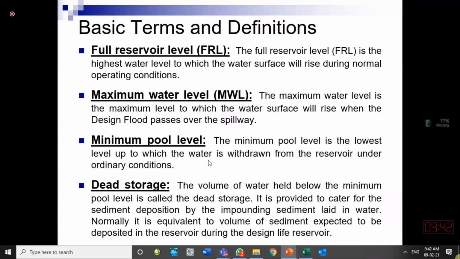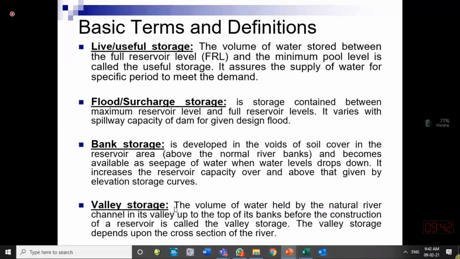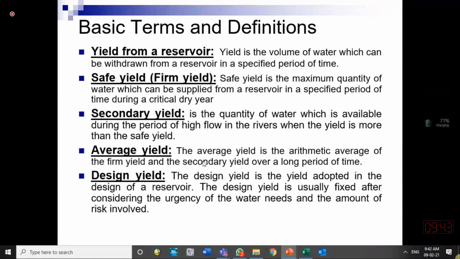Minimum pool level is the lowest level up to which we want to take the reservoir. Dead storage is the storage below the minimum pool level, up till the bottom of the bed. And this we usually keep for storage of the sediment over here. So a similar concept over here, please go through them.